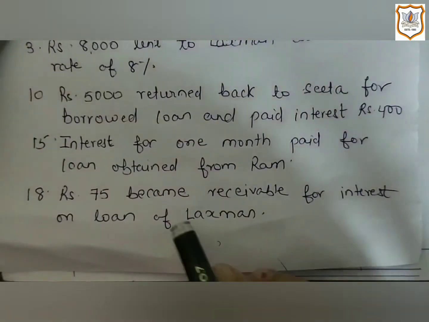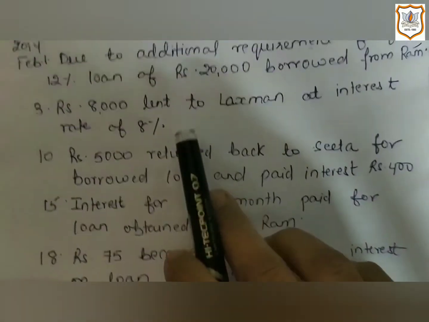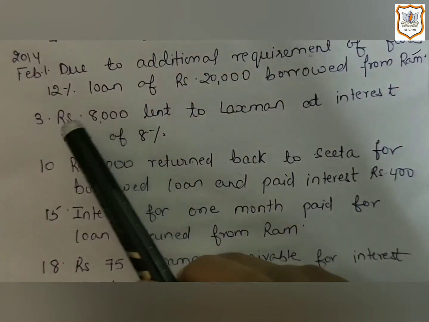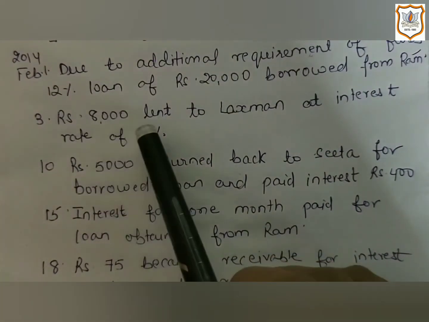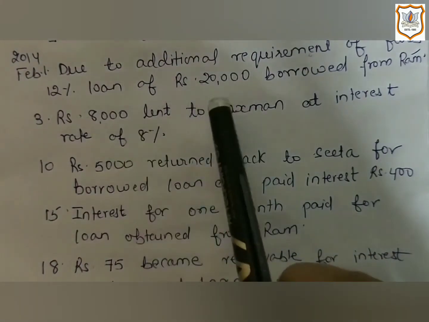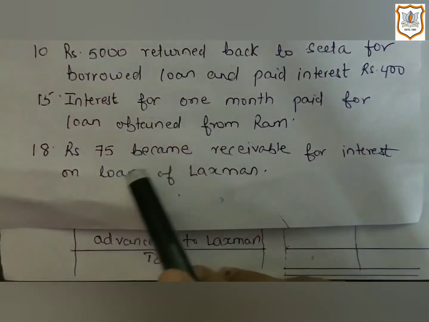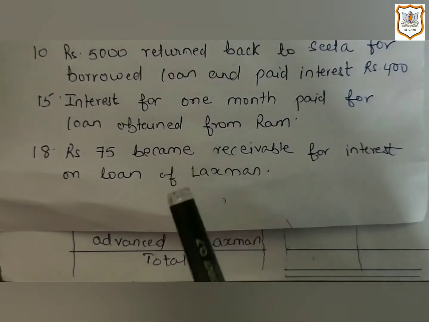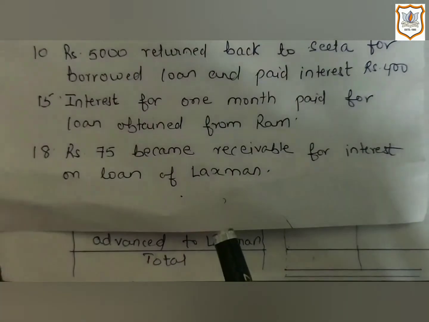This transaction is connected with transaction number 2, date 3rd. On the 3rd date, we had given a loan to Lakshman, and for that rupees 75 interest became receivable.